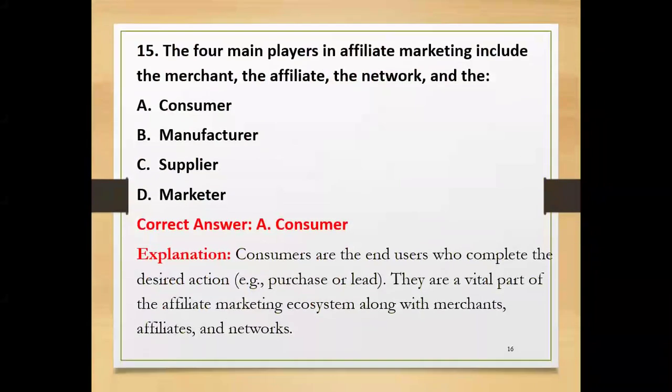Then the next one, the four main pillars in affiliate marketing include the merchant, the affiliate, the network, and another person. Is it a consumer or manufacturer or supplier or marketer? The correct answer is consumer. Consumers are the end users who complete the desired action, whether it is a purchase or lead. They are a vital part of the affiliate marketing ecosystem along with merchants, affiliates, and networks as well.